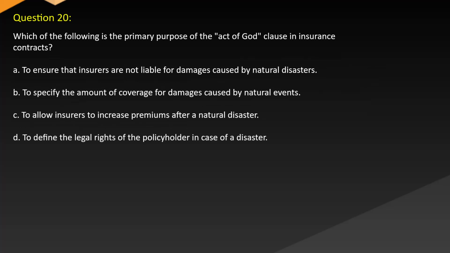Question 20. Which of the following is the primary purpose of the Act of God clause in insurance contracts? A. To ensure that insurers are not liable for damages caused by natural disasters. B. To specify the amount of coverage for damages caused by natural events. C. To allow insurers to increase premiums after a natural disaster. D. To define the legal rights of the policyholder in case of a disaster.